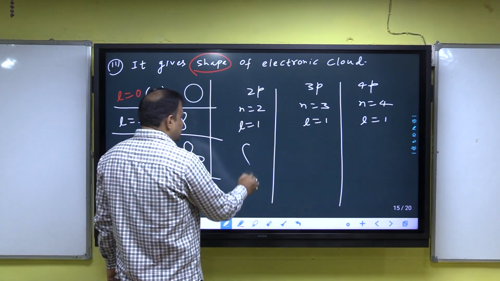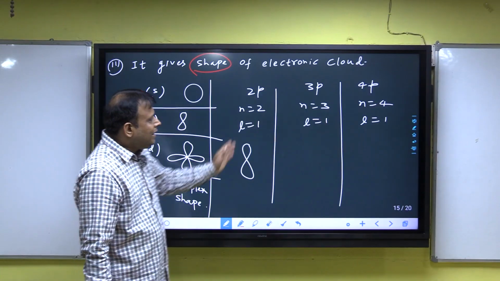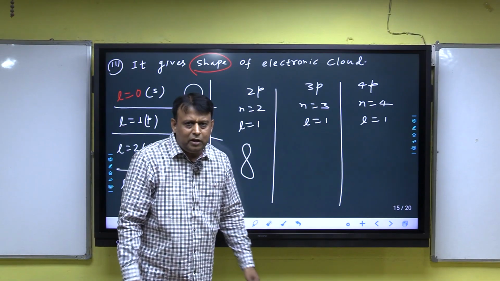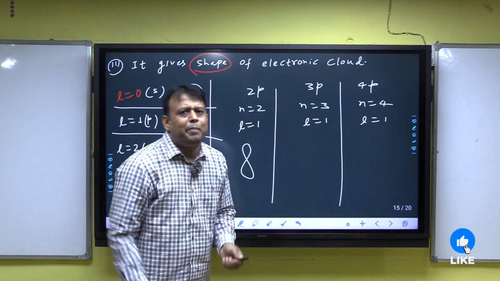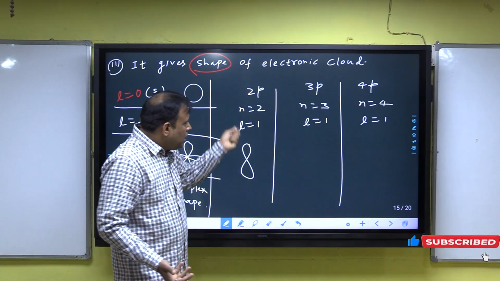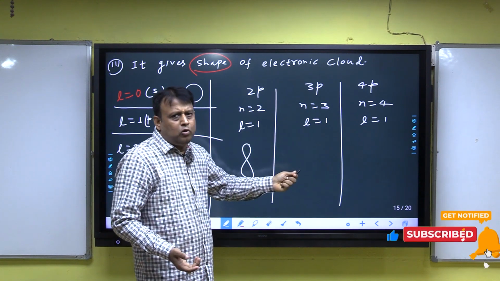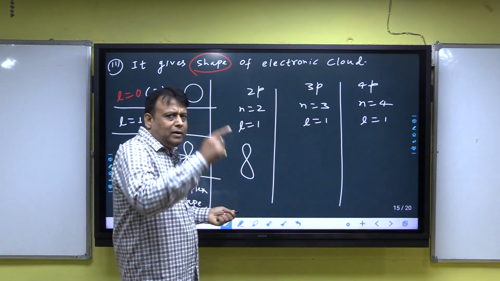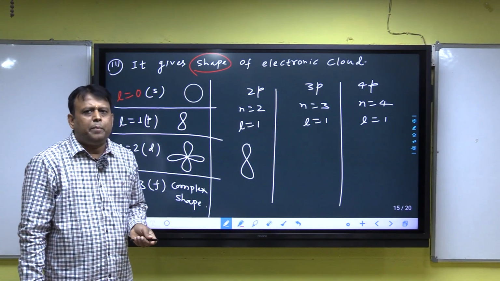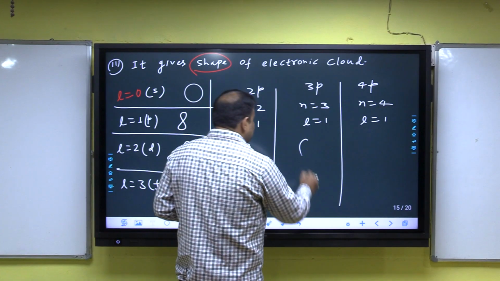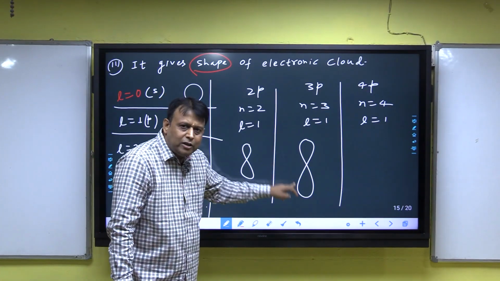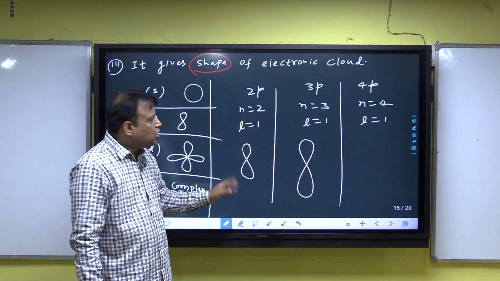In 3p, n is 3, and we know that when the principal quantum number increases, the size of the cloud increases. So 3p, with l equal to 1, has a dumbbell shape, but the size of the 3p dumbbell is always greater than the size of the 2p dumbbell. Both have different sizes.